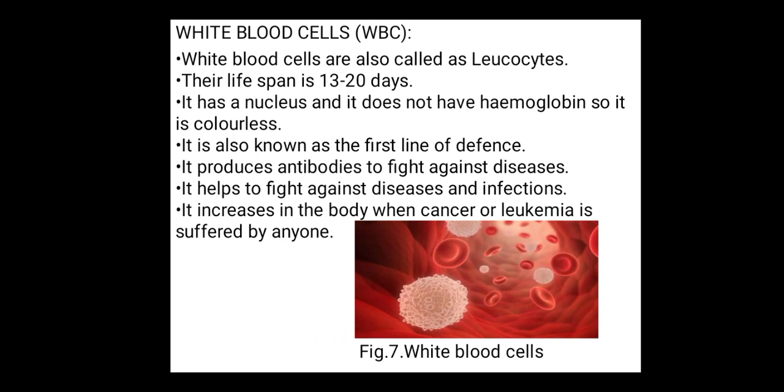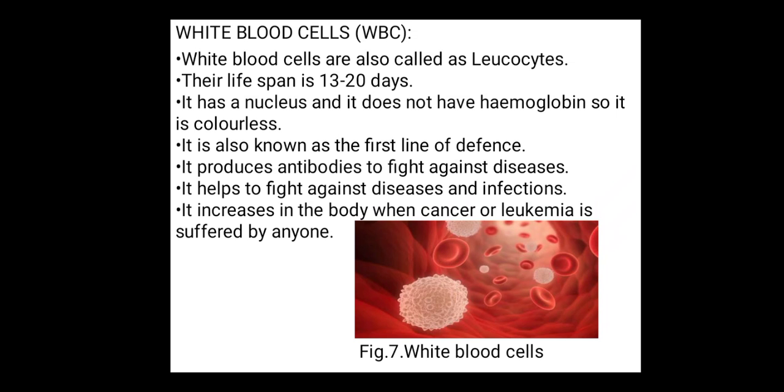The white blood cells are also called leukocytes. The lifespan is 13 to 20 days. They have a nucleus and they do not have hemoglobin. So we can say that the color of the white blood cells is colorless or white generally. It is also called the first line of defense. It produces antibodies to fight against diseases. It helps to fight against diseases and infections.